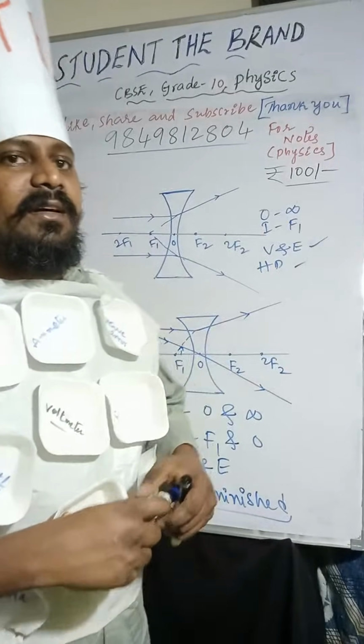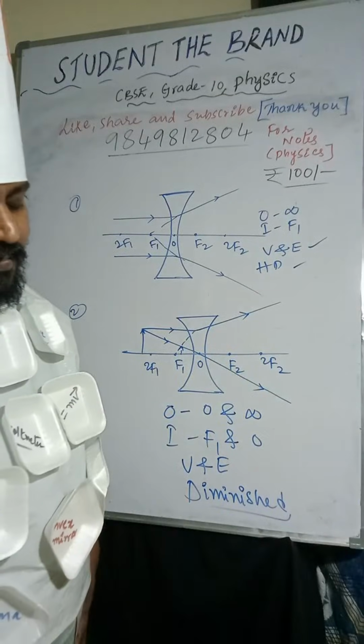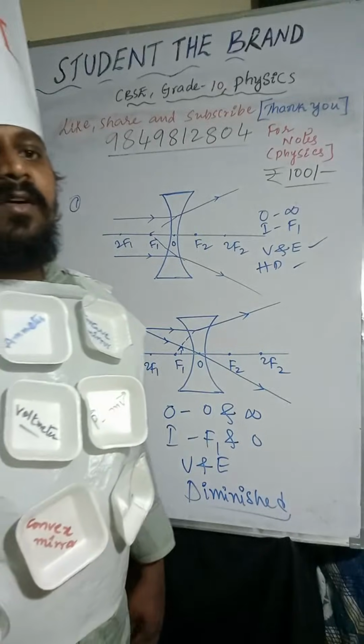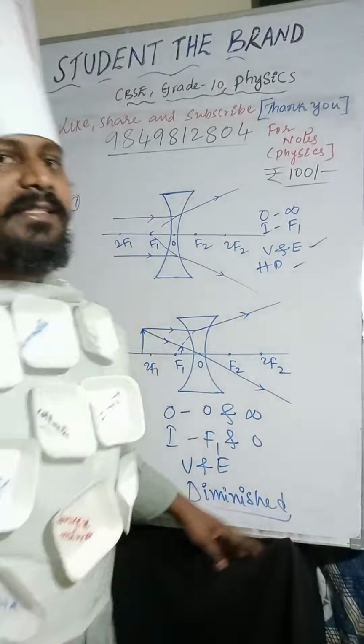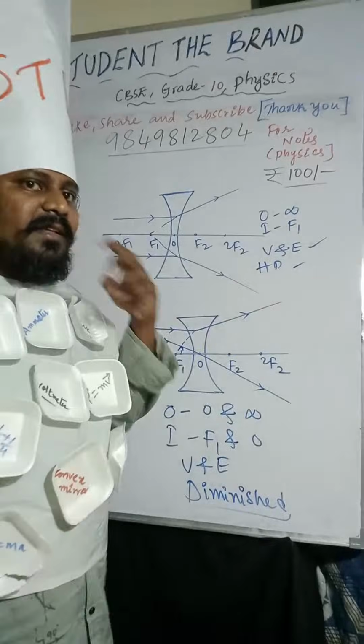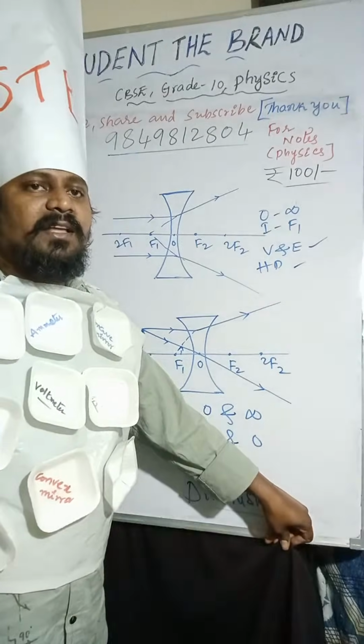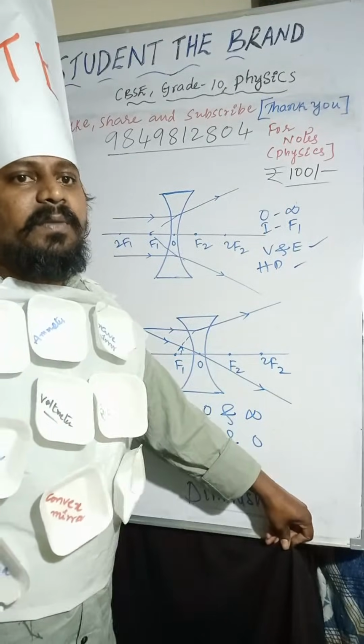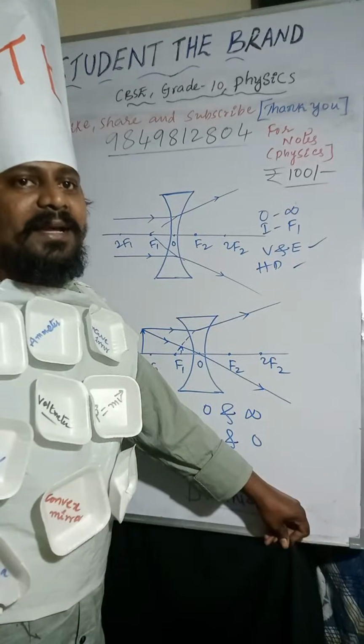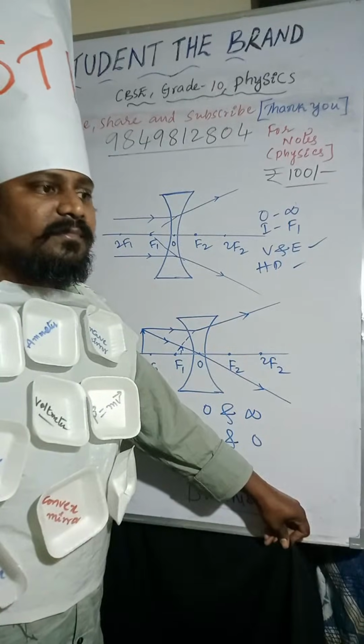And coming to the power of lens, the reciprocal of focal length is called power of lens. P equal to 1 by F. The degree of converging or diverging of a lens is known as power of lens. So P equal to 1 by F.